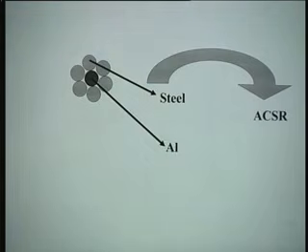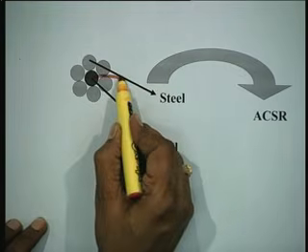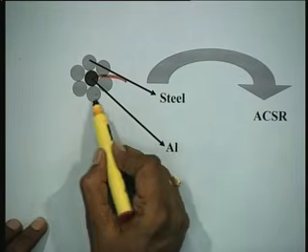You can see the figure in the next slide of this ACSR conductor. I think this has just been done reverse. This is steel and these are aluminum.